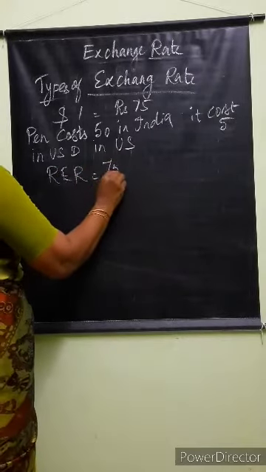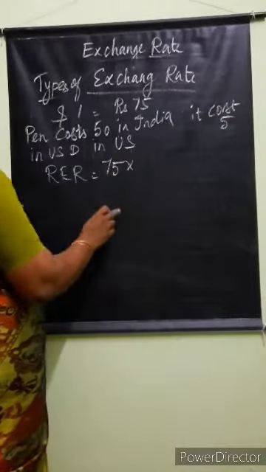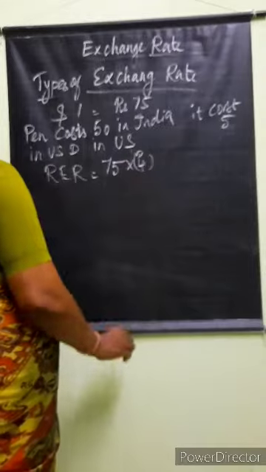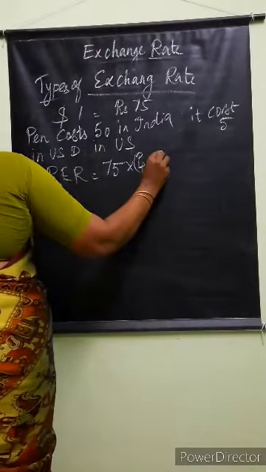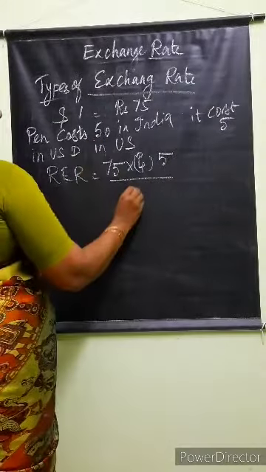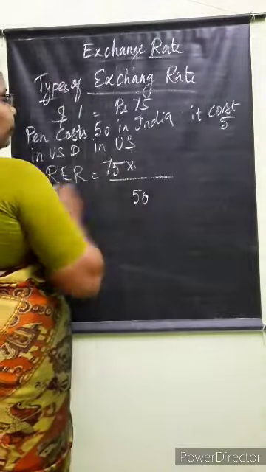The nominal rate is 75, I told, isn't it? Into the price of the foreign currency, PF, I told. What is the price of the foreign currency? 5. By the price of the Indian currency, cost 50. Do you understand, girls?